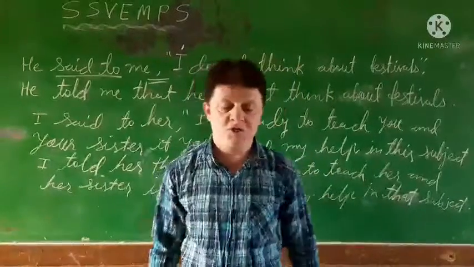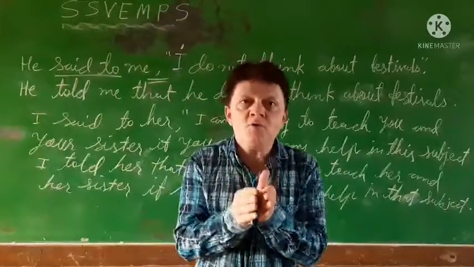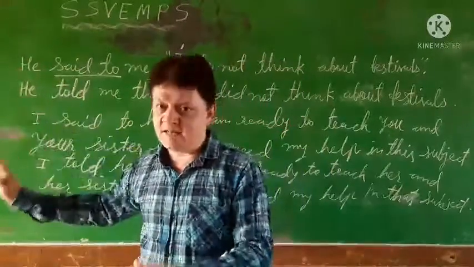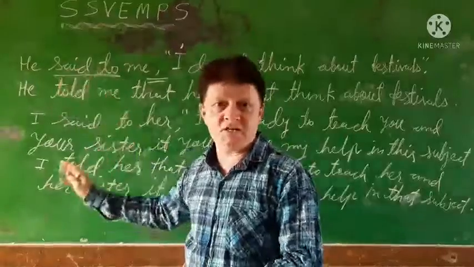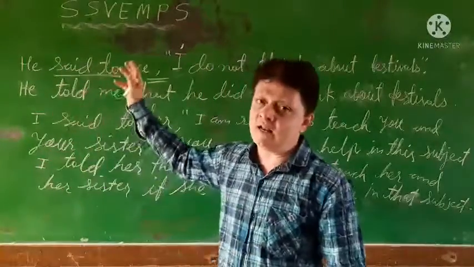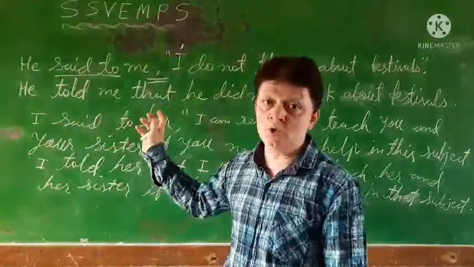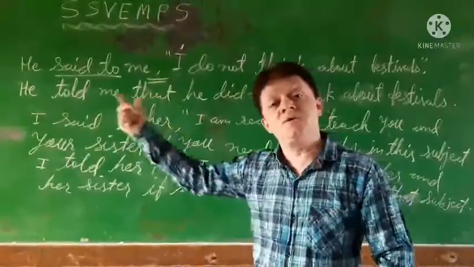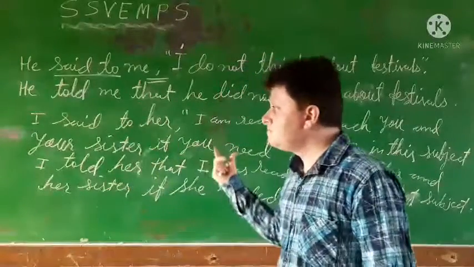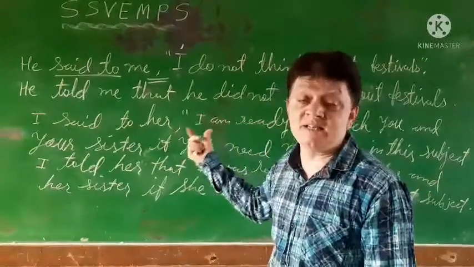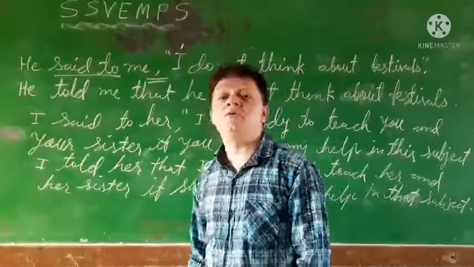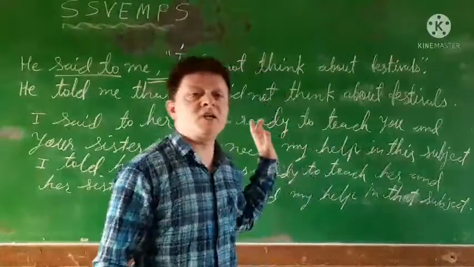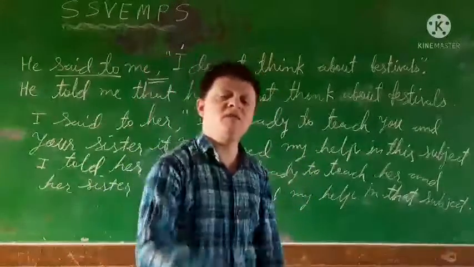So dear students, you have to make changes in the simple sentence. How? Speaker as it is, listener as it is, say to turns into told. You put that in between to join. Then the pronouns change as per the first person and second person, speaker and listener. Then you will have to change tenses accordingly, and follow the table I have described in the material, so that you can make the sentence very easily.